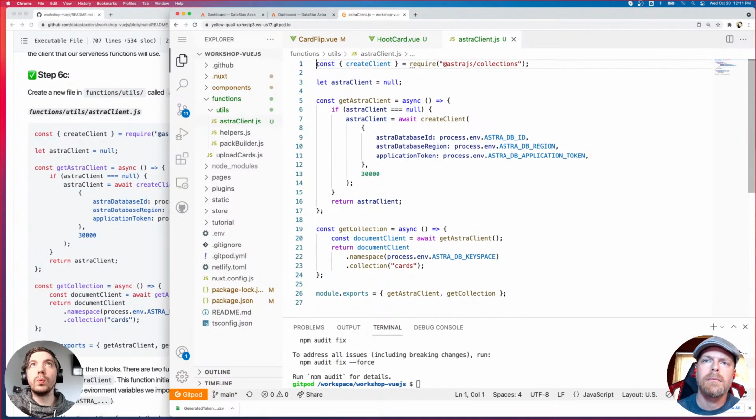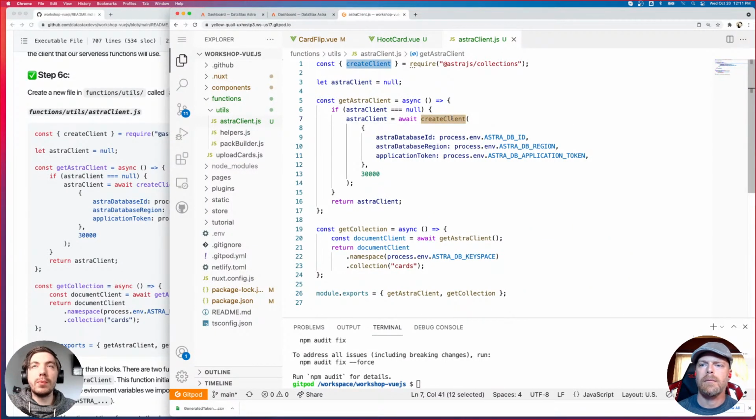So first things, we are importing the create client method from our Astra.js collections library. This is just a method that's provided in the library that allows us to create the client, which is basically the connection to the database. And then we are creating an instance of client called Astra client. And then we have a method called get Astra client, and it's going to check if our instance is null. So if the client doesn't already exist, we're going to do this stuff. If it does exist, we'll just return the existing client.